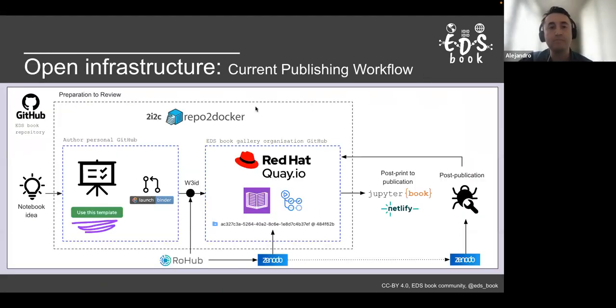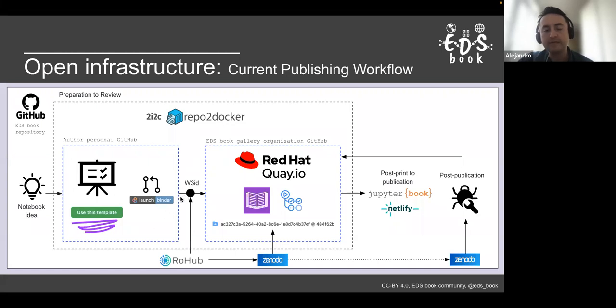We are trying to maximize open infrastructure. This diagram is related to the previous one, but shows, in these different stages, how we are using existing resources. For the notebook idea, all people or contributors can add that by opening an issue in the EDS book repository. And then in preparation to review, we are using a Docker Hub template, which we adapted so that people use a template, and this template allows them to prepare the notebook, and they validate that the notebook is working and is reproducible in a Binder instance through this template.